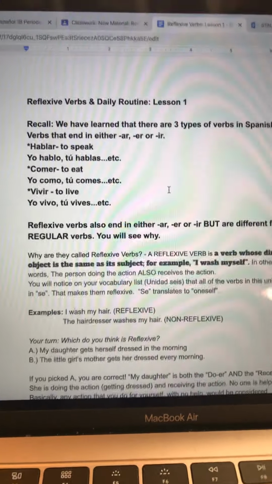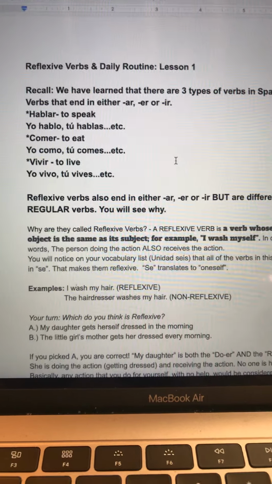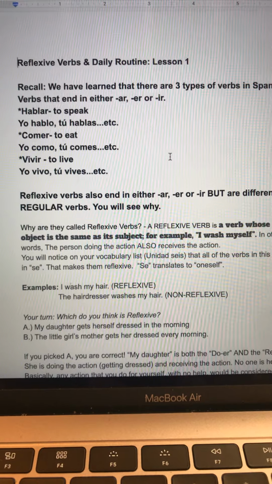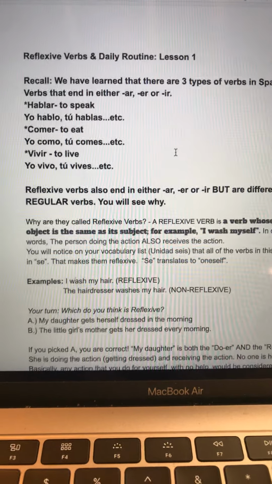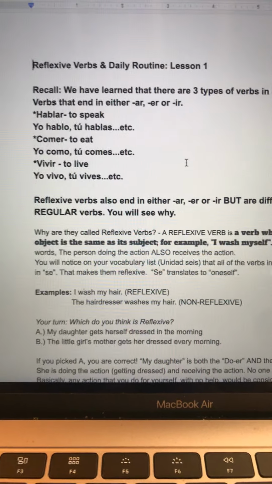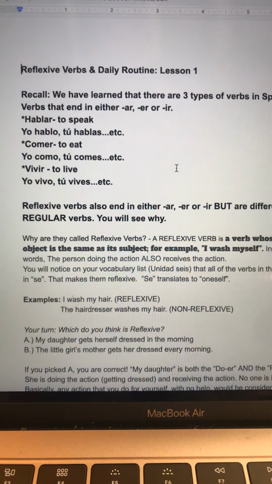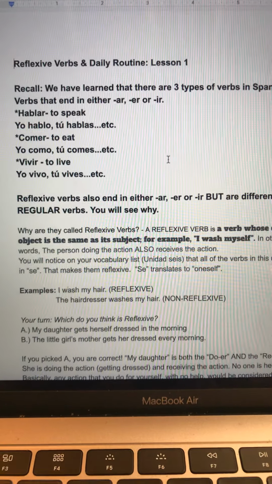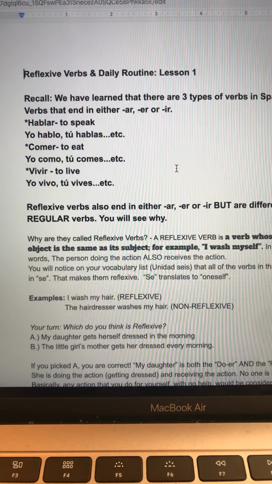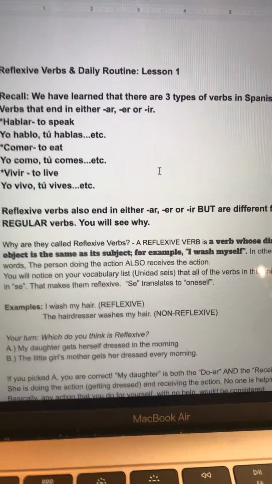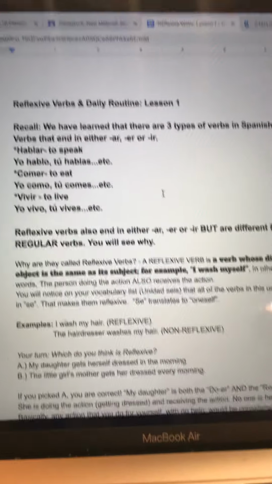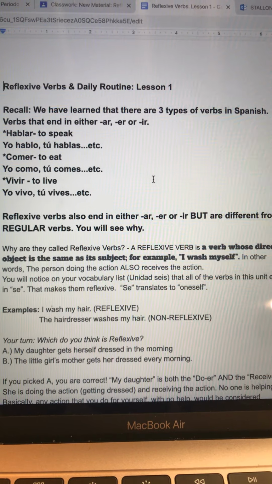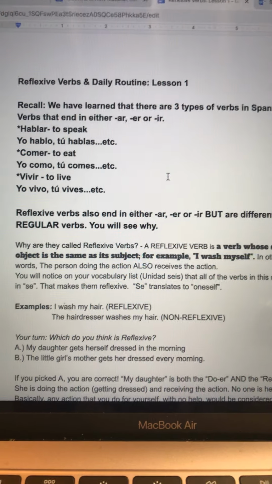Hello everybody. So today I'm going to read to you the notes that I posted on reflexive verbs. Today is Monday, April 13th, and this is going to be our first lesson on reflexive verbs for this week. Our new unit, Unit 6, is called Reflexive Verbs and Daily Routine. With this lesson, I attached your new vocabulary list and also an activity that you will do after reading and listening to this lesson.